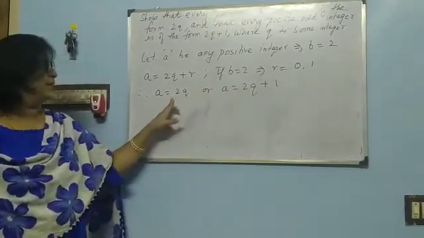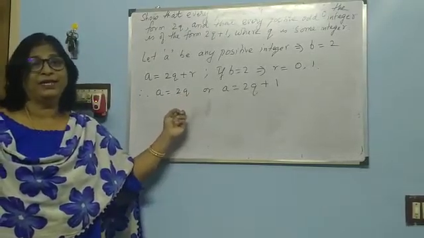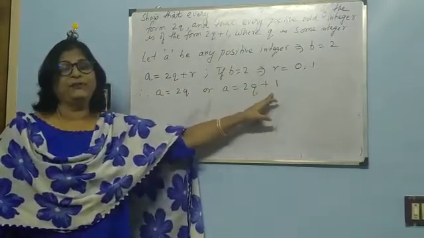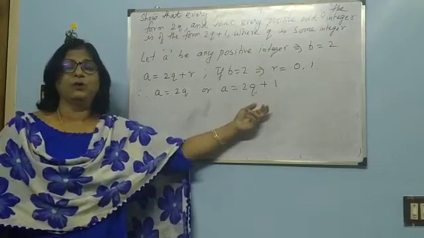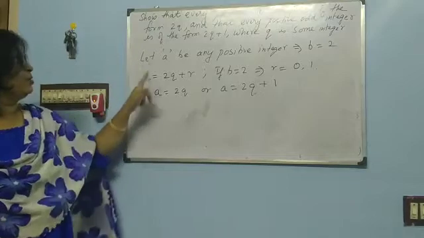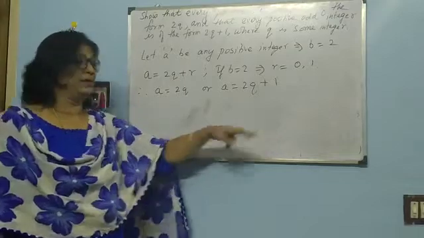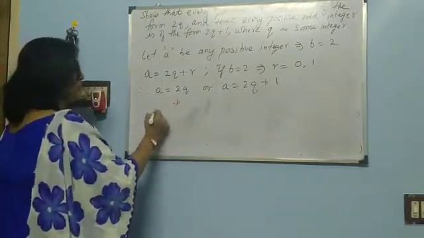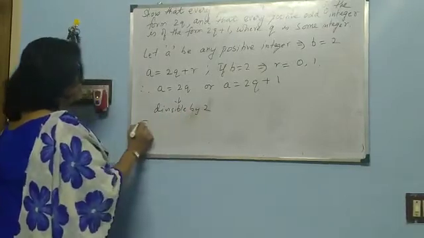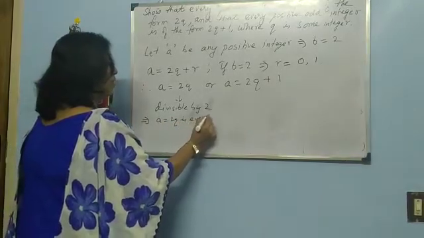Now clearly it is seen that if a is equal to 2q, it is divisible by 2 and therefore it is an even integer. And for a is equal to 2q plus 1, any even integer, if you add 1, becomes an odd integer. So here we can clearly say that any positive integer is of the form 2q or 2q plus 1. So 2q is divisible by 2, which implies a is equal to 2q is an even integer.